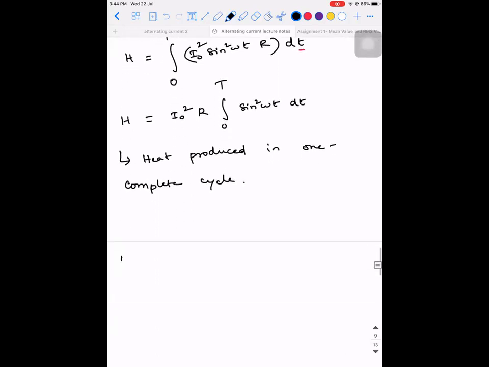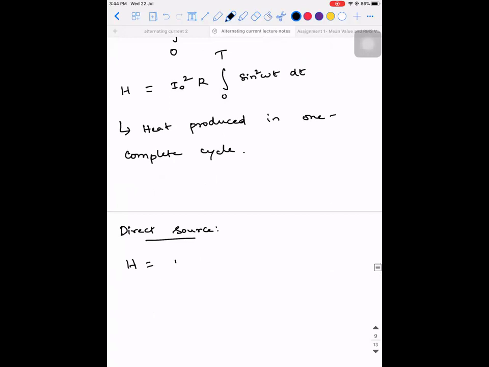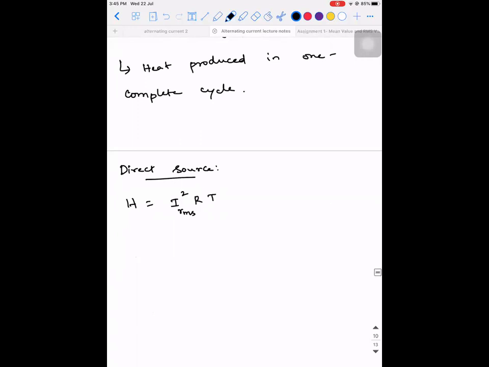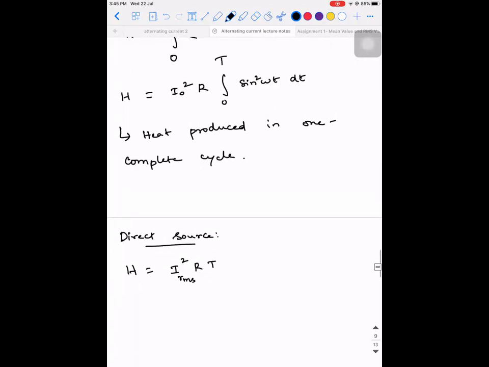So when I use a direct source, what will be the amount of heat that is produced? Heat is equal to I square R into capital T. Can I directly write it? Because the formula for heat is I square RT. But what should be the value of I here? This I is what is called the RMS value. Because RMS is the DC value, I naught is the AC value. Have this in your mind. So I square R into T. Is there any doubt in these two steps?